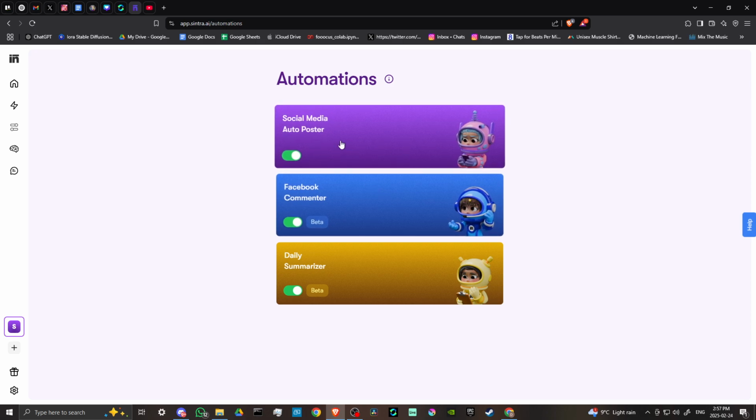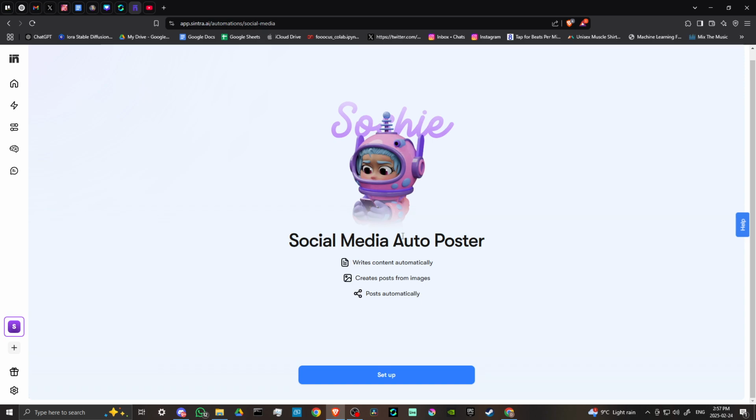You can see here that these two are still in beta, but we do have the social media auto poster. Let's click on that, and we could set this up. We haven't set this up yet, but with the social media auto poster, we can write content automatically, create posts from images, and post automatically. This is incredible stuff, and that's something we're going to be doing shortly. It's an amazing time-saving tool, and also a way to blast out information to your audience.